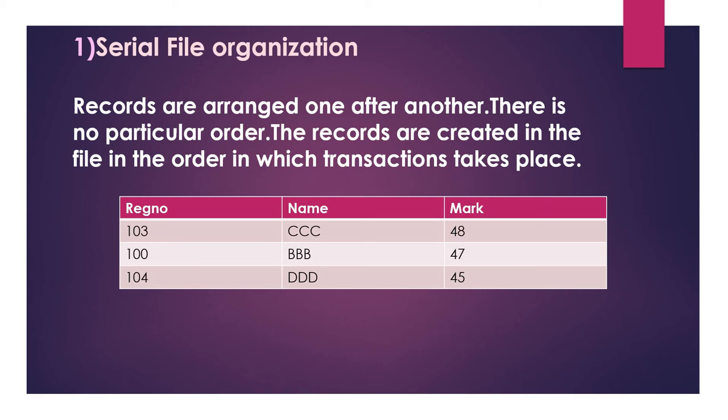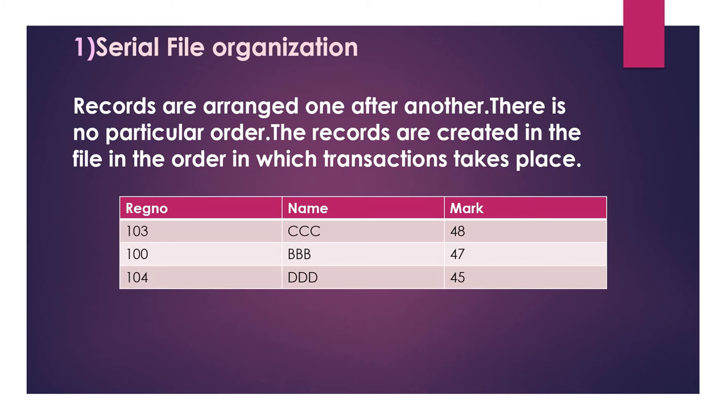First one, serial file organization. In serial file organization, records are arranged one after another. There is no particular order for the records.